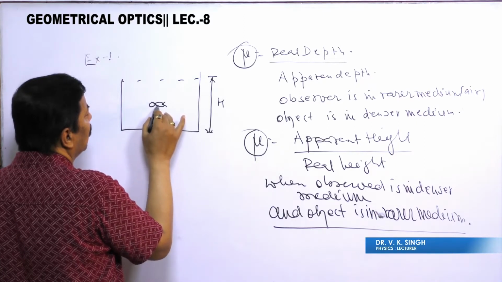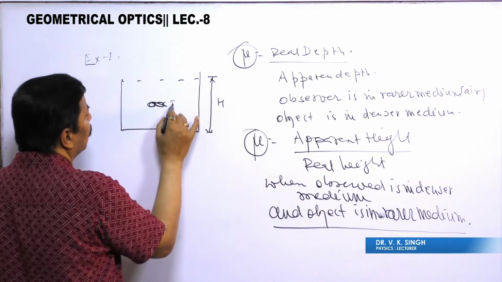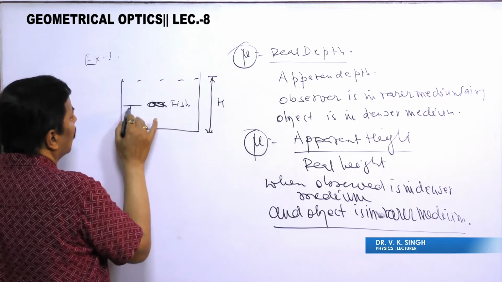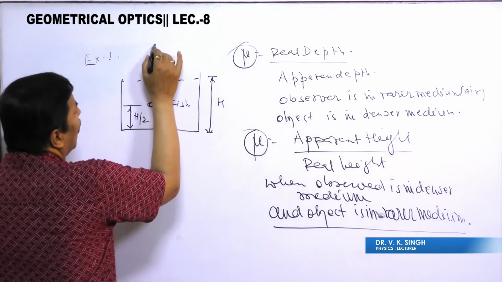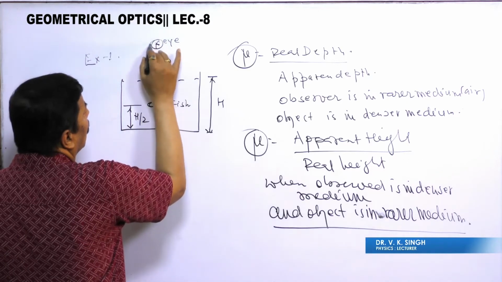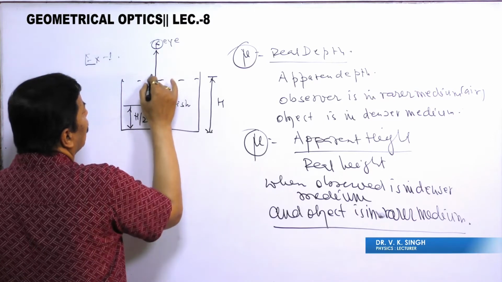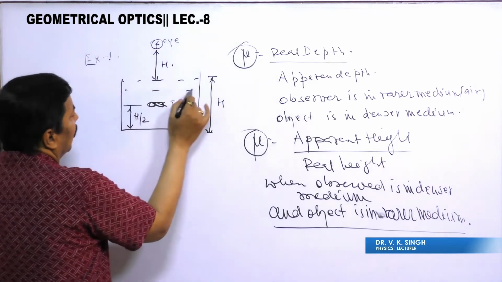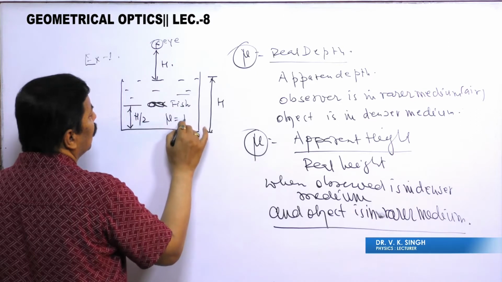Suppose this height is h by 2, and here is the eye, and this height from the surface is further h. Liquid is there. The refractive index of this medium is 4 by 3.